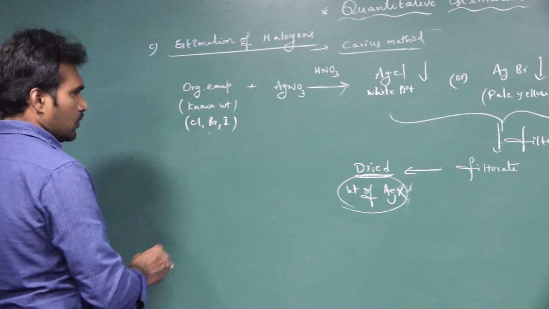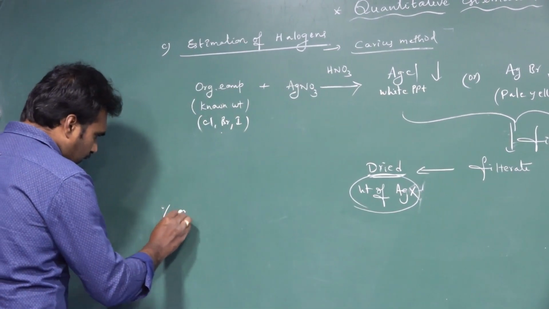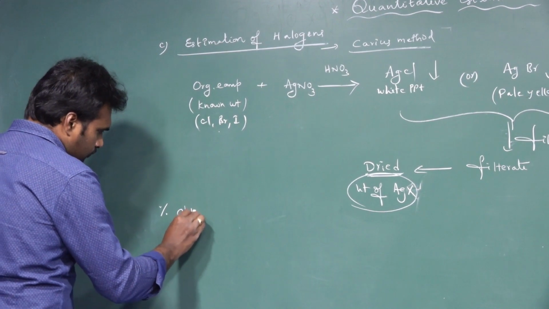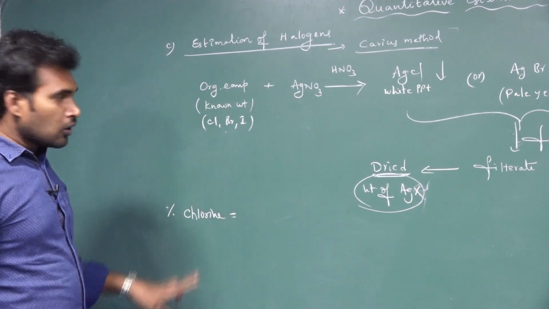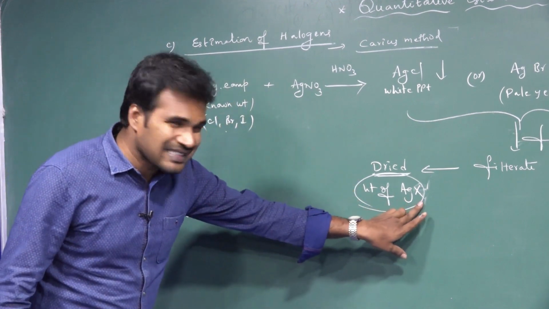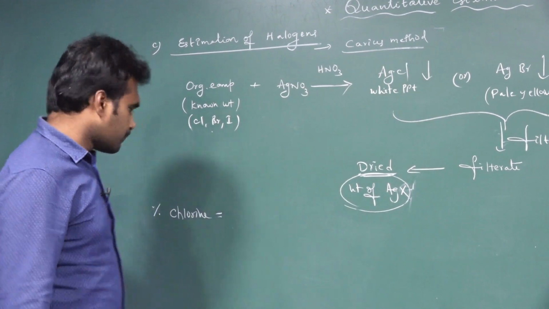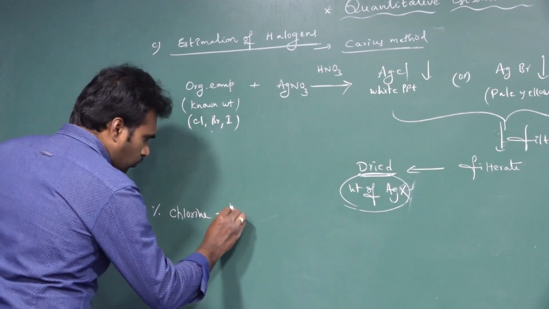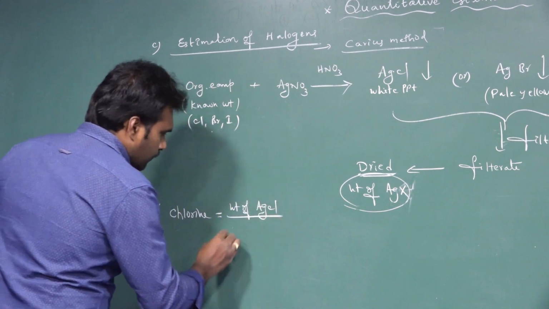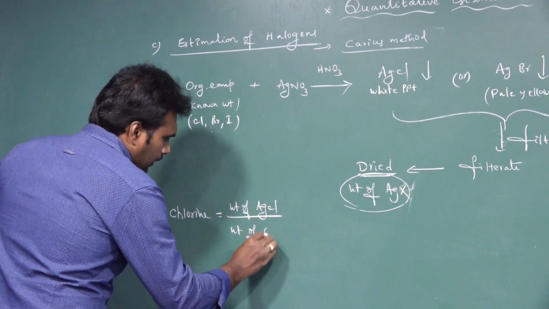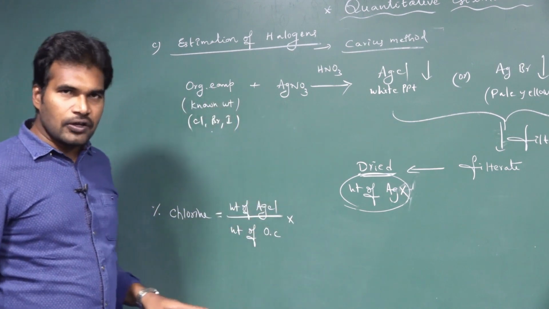Here I am writing the formulas. Percentage of chlorine. Chlorine comes out as AgCl, and that weight of AgCl we can know after the experiment. So percentage of chlorine is equal to weight of AgCl by weight of organic compound into, in AgCl, how many chlorine atoms are there?